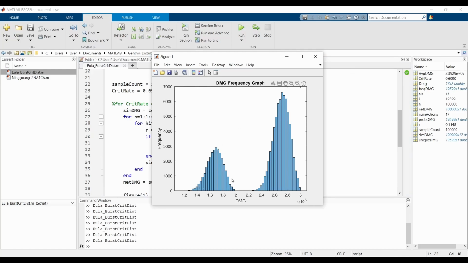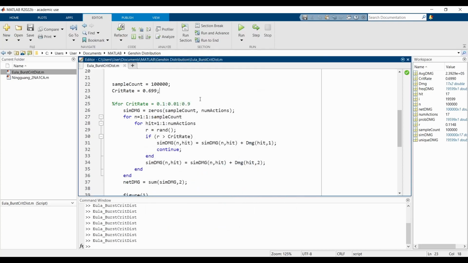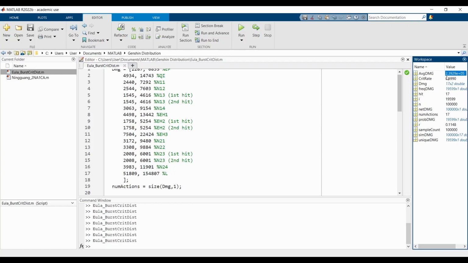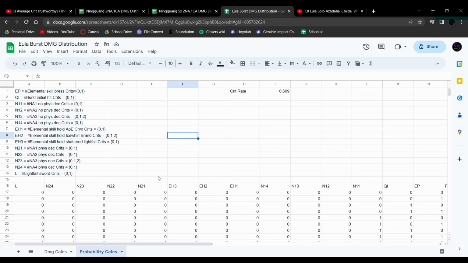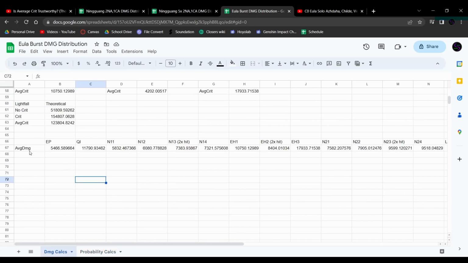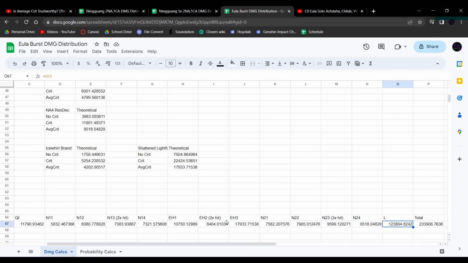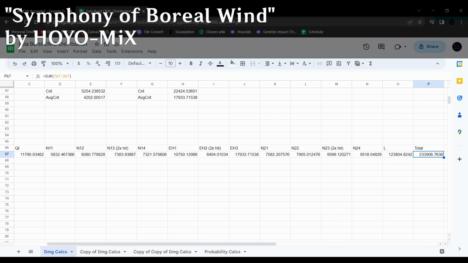So here we have the average damage based on our simulation of 100,000 samples, or doing this rotation 100,000 times. Our average damage is 239,000 damage. So now let's go back to our spreadsheet. Here we can actually calculate our average damage. The point is, once we get through all of this, we sum over this, and we end up with 234,000 damage. For post-editing's sake here, I'm an idiot.